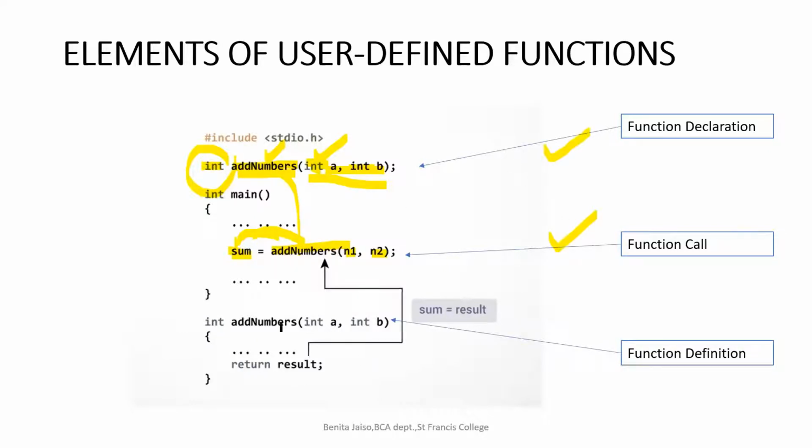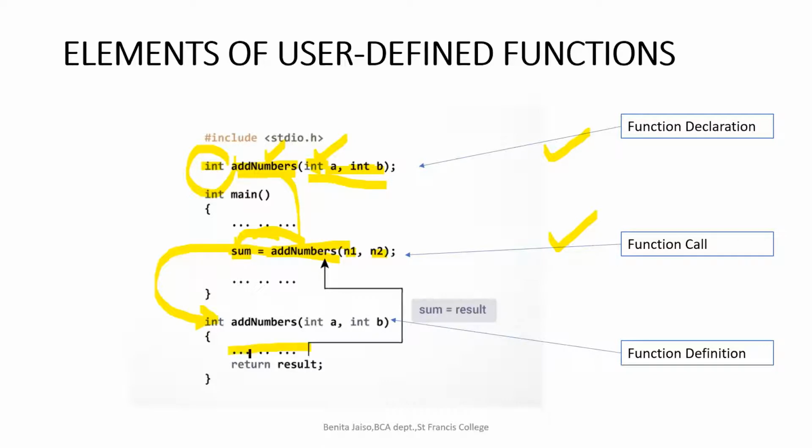The third is our function definition. When I am calling add numbers over here, it will come to this line. So what is this function call expected to execute when it is called?